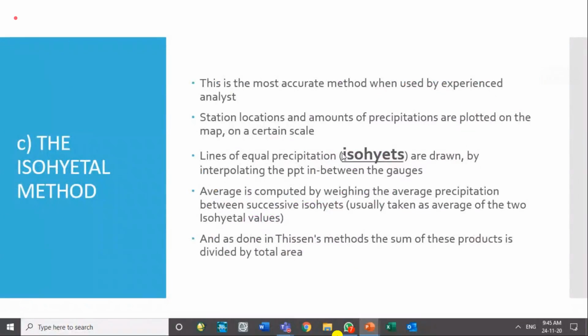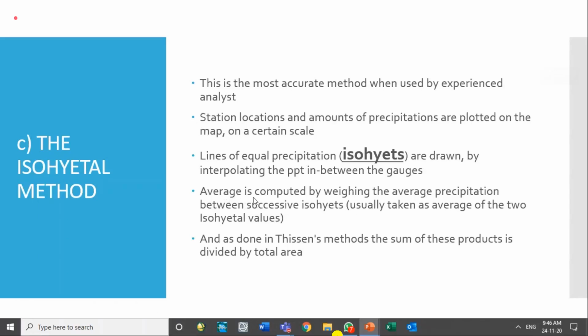Once you have the isohyets marked on the map, then the average rainfall for the whole area is computed by weighing the average precipitation between successive isohyets. Between two isohyets, it is usually taken as the average of the two isohyets. We multiply the area between two isohyets with the average of the values of the isohyets, we add all such multiplications together, and we divide it by total area.